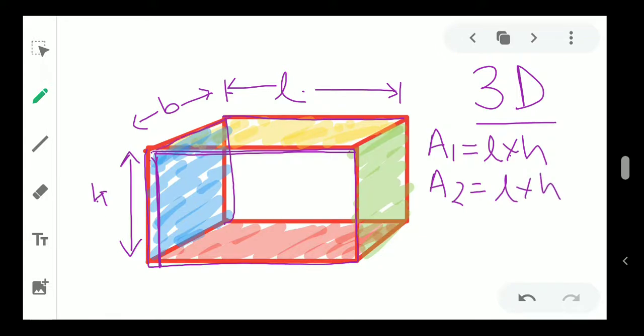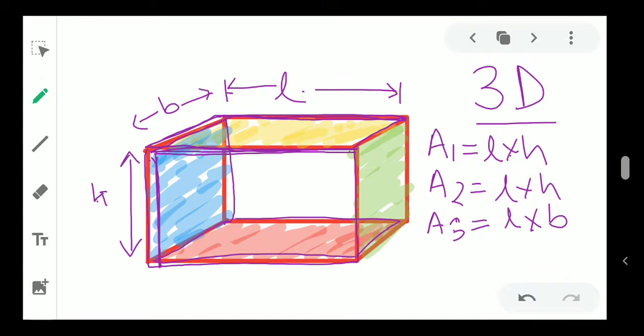Talking about the upper portion, that means this portion. Length is L and breadth is B in this case. So your A3 will be L into B. And the down portion will also be the same, because they are opposite rectangles. This is also L and this is also B. So your A4 will be L into B.